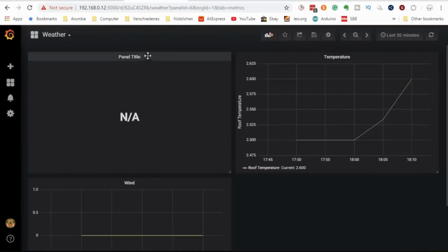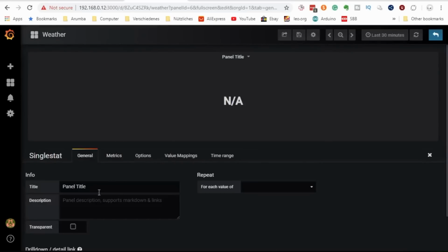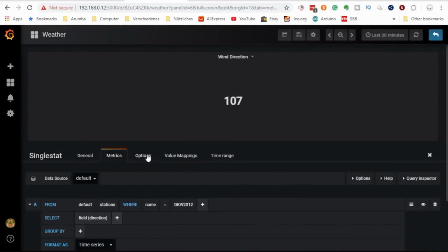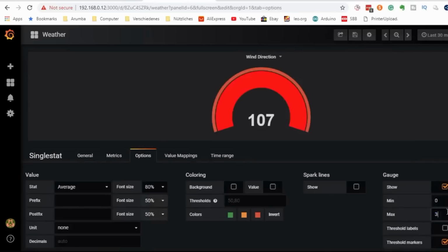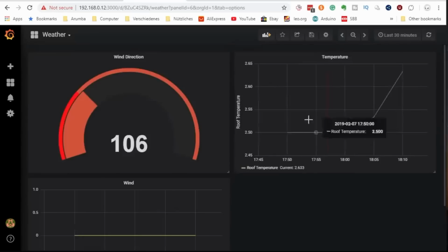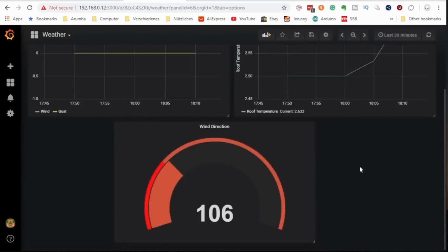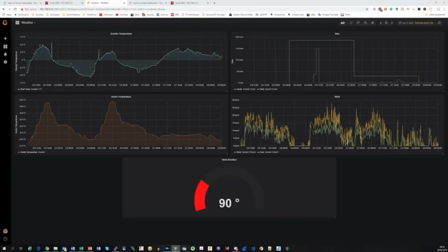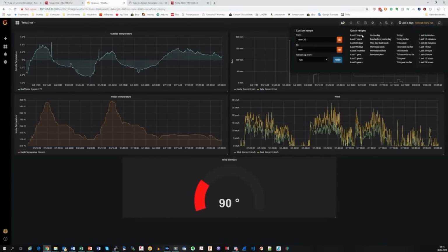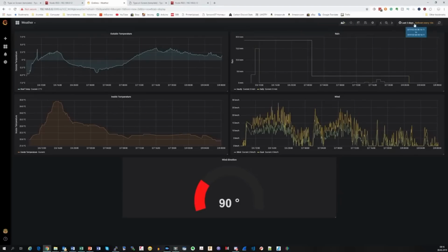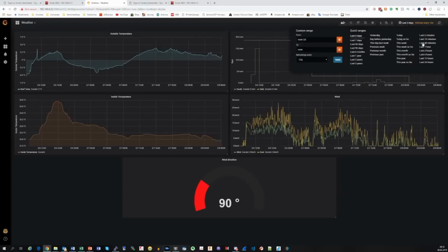The last number on the dashboard is the wind direction. It is a gauge, not a line graph. After a day or so, the dashboard looks like that. We can now freely select the timescale to display the details and even choose a particular period with a mouse.